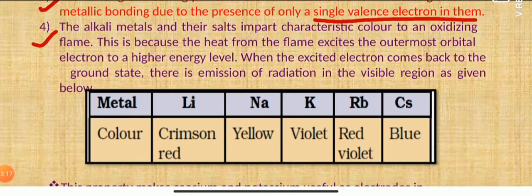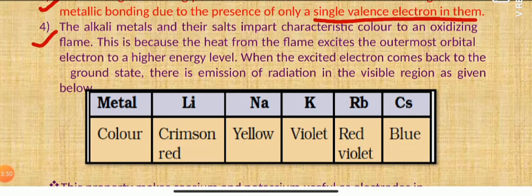If you take any alkali metal salt and heat it in an oxidizing flame, what will happen? The outermost orbital has a single electron, and this electron gets excited by the flame energy and goes to a higher energy level. After that, it comes back to the ground state and there is an emission of radiation in the visible region. As a result, all the alkali metal salts give some characteristic color to an oxidizing flame.